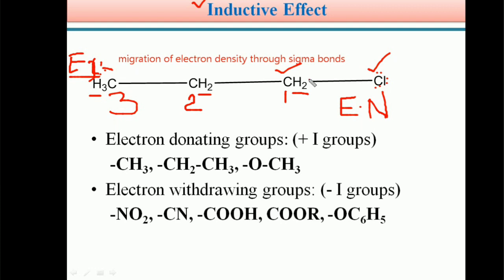Therefore, it attracts the electron density, the bond pair of electron density, towards the chlorine atom. So students, in the case of the inductive effect, the electron density migration through sigma bonds is denoted with this symbol.